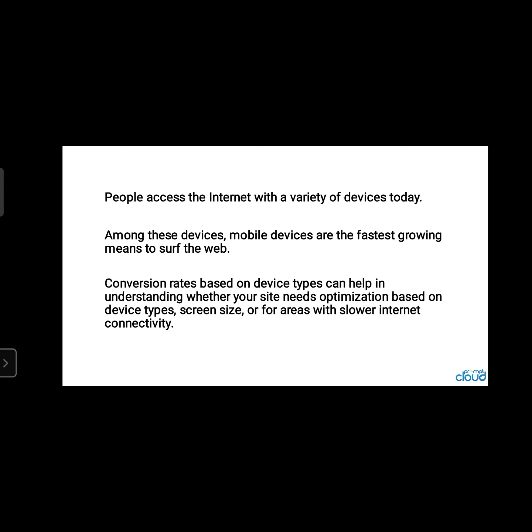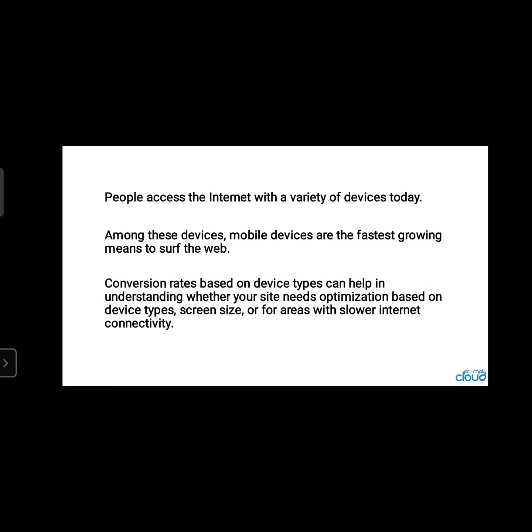Okay, now one by one I will explain stepwise. People access the internet with a variety of devices today. Those devices we just saw as picture symbols: mobile, tablet, laptop, personal computer.